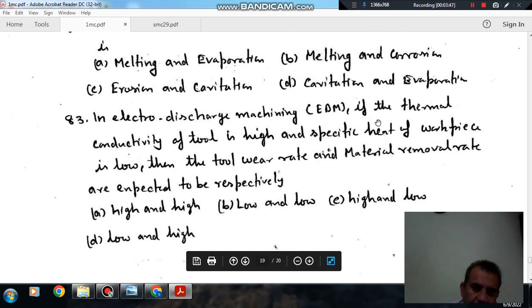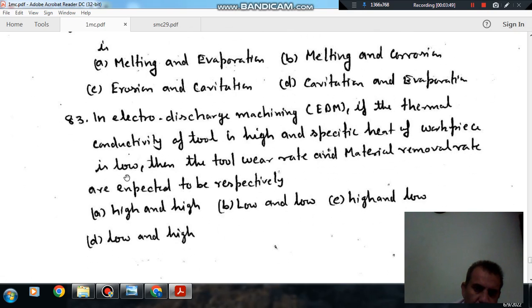So in EDM, the thermal conductivity of the tool is high and specific heat of the workpiece is low. The tool material should be of high thermal conductivity to transfer heat from tool to workpiece. If it is low, then the heat will stay within the tool, which will cause temperature rise of the tool and wear of the tool. Whenever heat is transferred from the tool to workpiece, the wear of the tool will not occur because of no temperature rise.